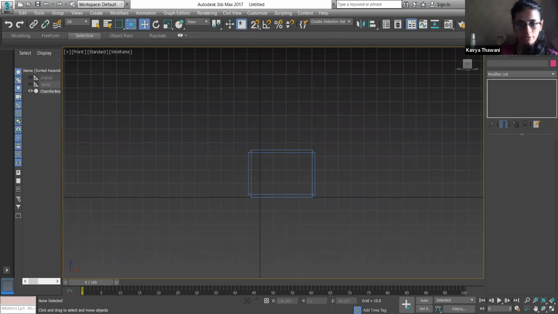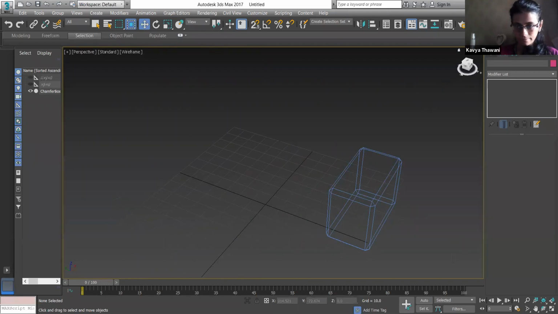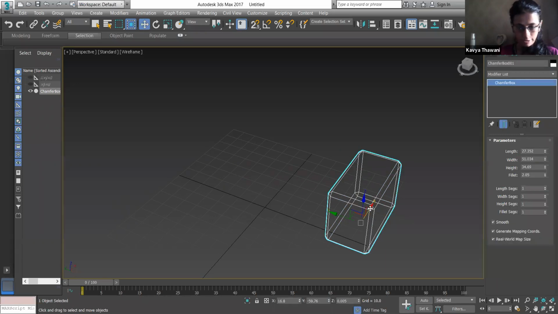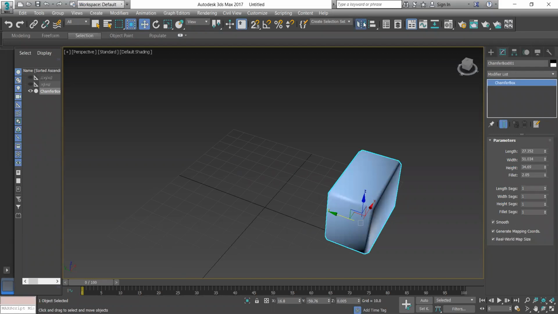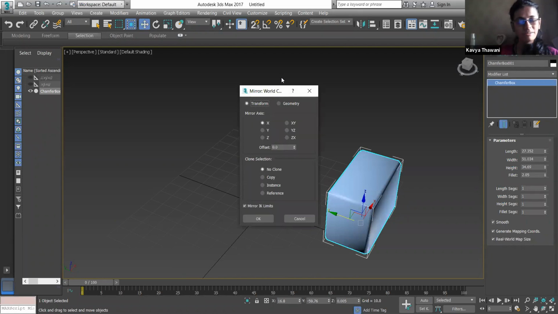I'll tell you one more thing I forgot to tell you. If I have created this, you can see I have kept my arrow mirror. Click on it. Like in AutoCAD we have the mirror option, similarly we have an option for mirroring any object.